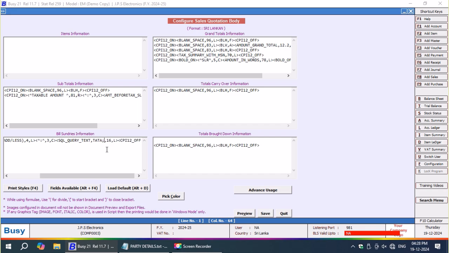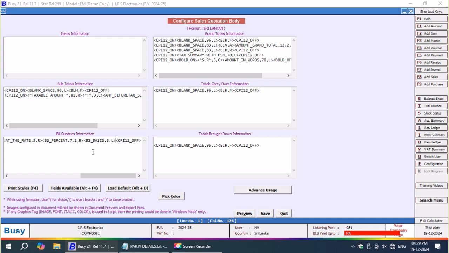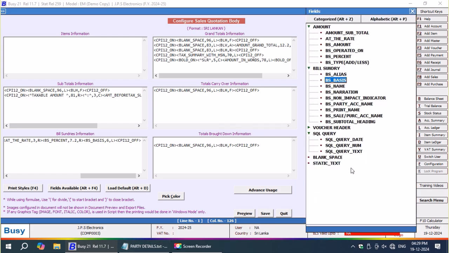Now I am going to write row is equal to 1, semicolon, column is equal to 1, but for the text I am going to add a space of 30. Afterwards, here I should have mentioned narration, but unfortunately I had forgotten to add narration. So naturally at the rate, there will be 3 character spaces. Now I'm going to add bill sundry percentage, whatever percentage you are charging in the sales quotation will be automatically printed, and the basis will be percentage.